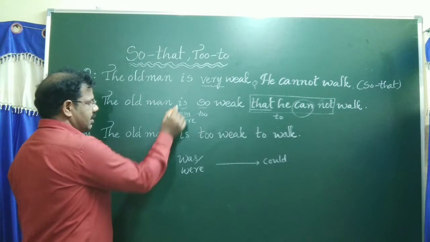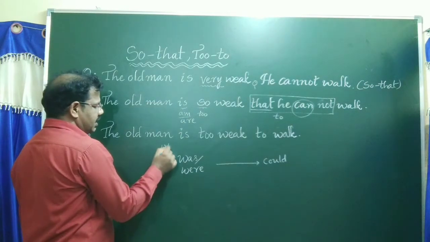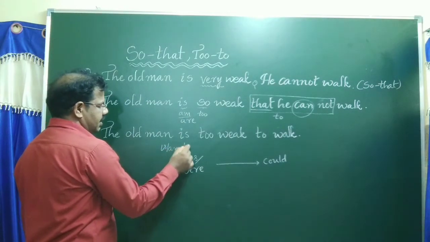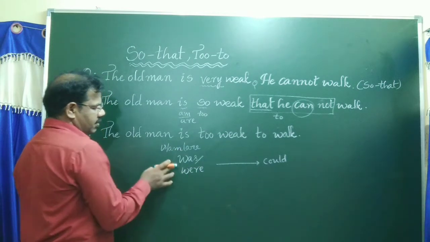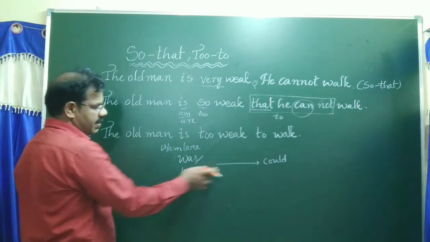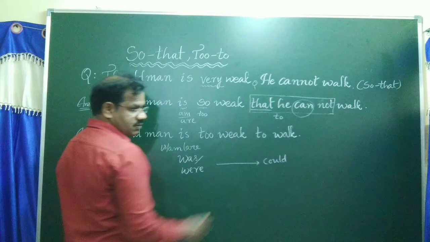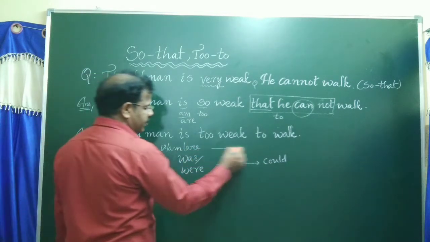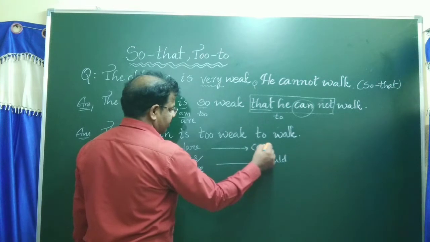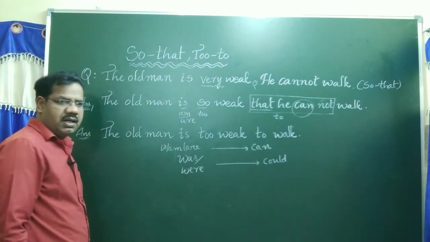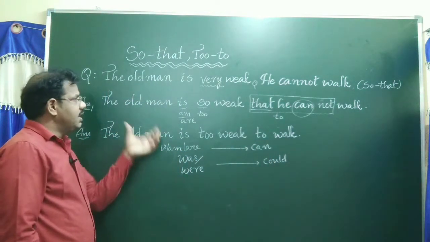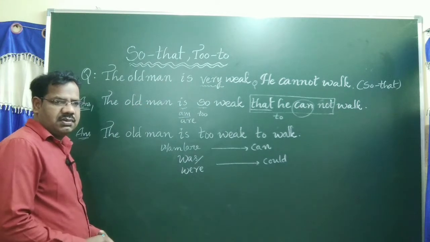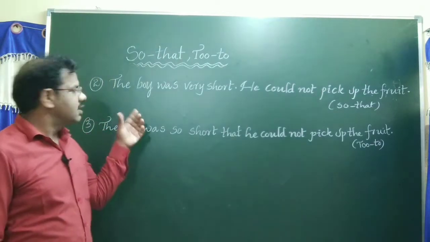Listen again. Whenever you find was or were, in the second part could. Whenever you find is, am, are, in the second part can. These are important regarding so that.